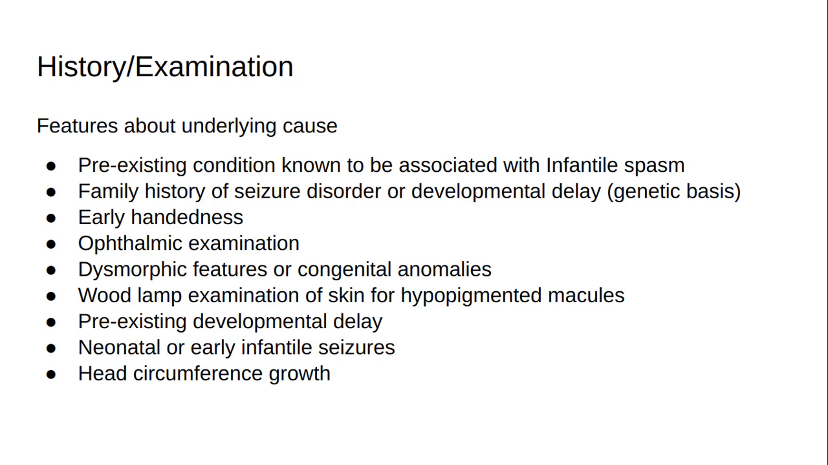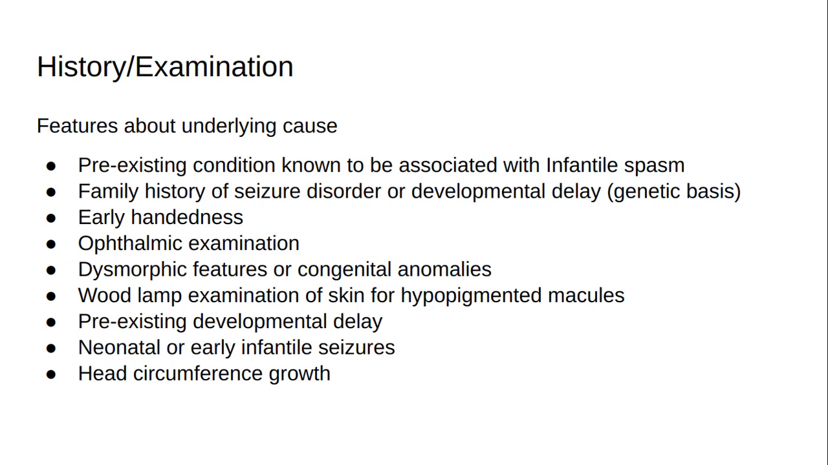Ophthalmic examination may reveal chorioretinitis from congenital infections, chorioretinal lacunar defects in patients with Aicardi syndrome, or retinal tubers in patients with tuberous sclerosis, dysmorphic features or congenital anomalies for chromosomal abnormalities. Wood lamp examination of skin for hypopigmented macules of tuberous sclerosis. Pre-existing developmental delay. Neonatal or early infantile seizures.